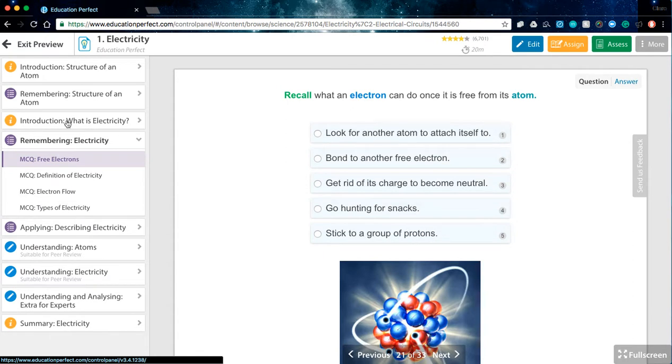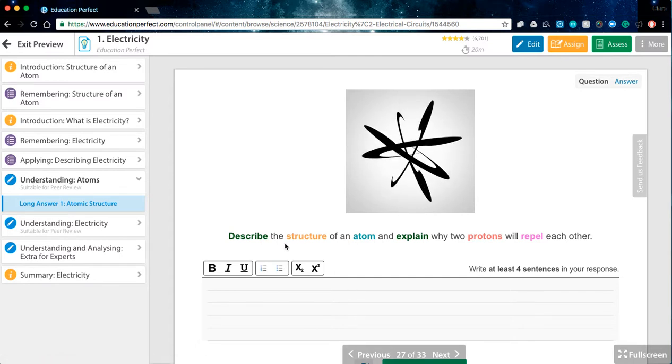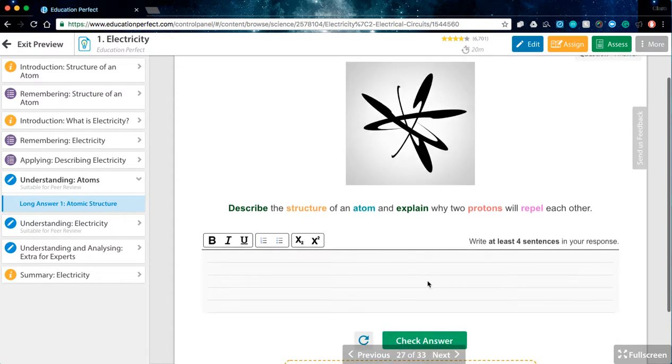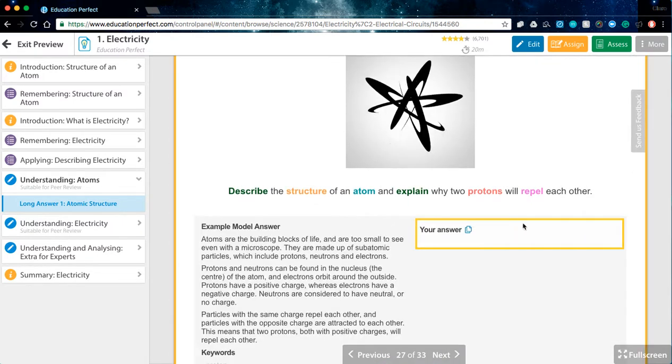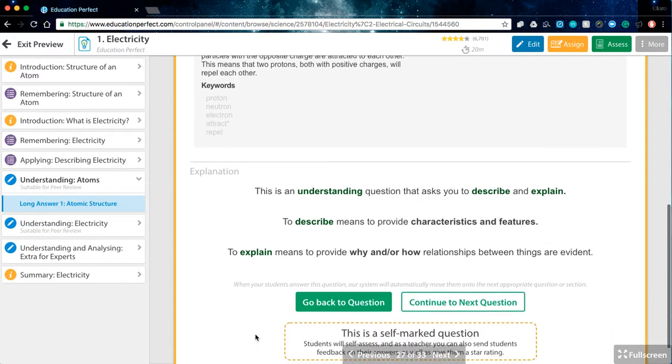So the yellow sections are information, the purple sections are question sections, and then when we go into this blue section here, this is actually a long answer question. It's asking the students to describe the structure of an atom and explain why 2 protons repel each other. The students actually write an answer, then they're given a model answer and keywords as well as an explanation.